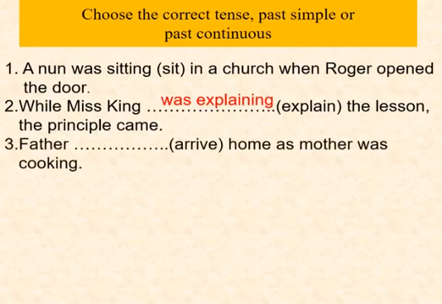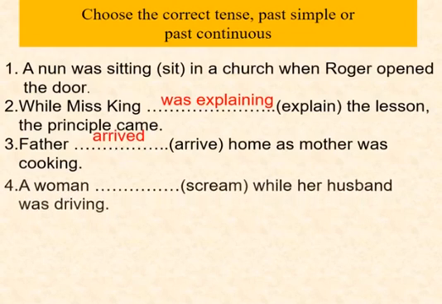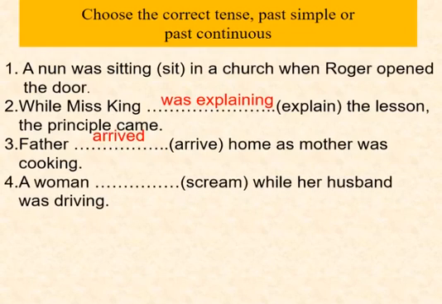Father arrived home as mother was cooking. Since cooking is a longer action, I use it in past continuous tense. A woman screamed while her husband was driving. So now, which is the longer action? The driving. And which is a shorter action? Scream. So I'm going to use simple past tense while explaining the first part. A woman screamed while her husband was driving.